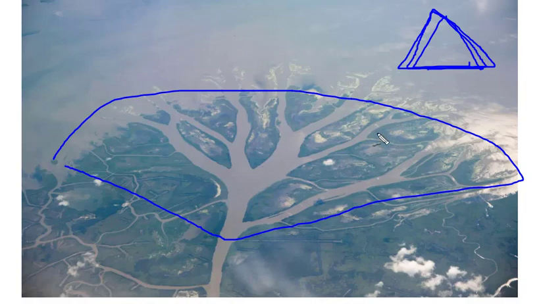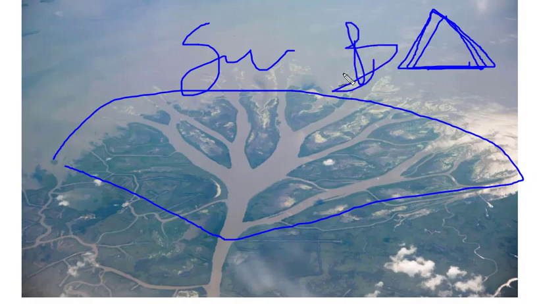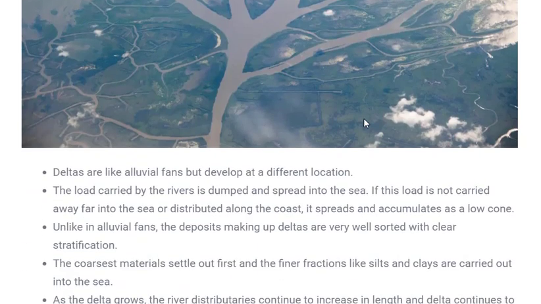Why is this called a triangle shaped structure? Because it carries many sediments, and till the end of its course, the sediments become smaller and smaller, because it doesn't have the speed to carry a huge amount or high mass of sediments. So at the end, the sediment weight is lighter, and that's why it gets deposited in the form of a triangle at the end of the river, which is called a delta. The biggest delta in our world is the Sundarban Delta. You might have heard about this in the Bay of Bengal. There are many rivers that sink into the Bay of Bengal. So these are the deltas.